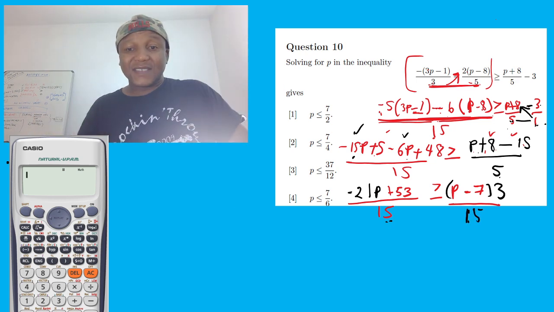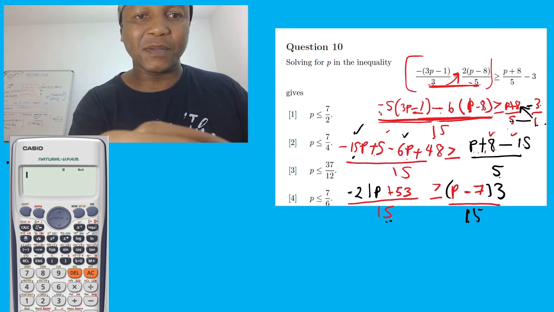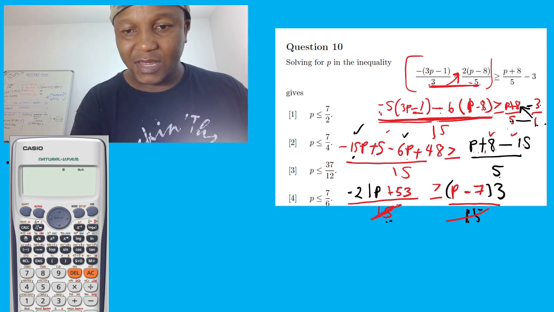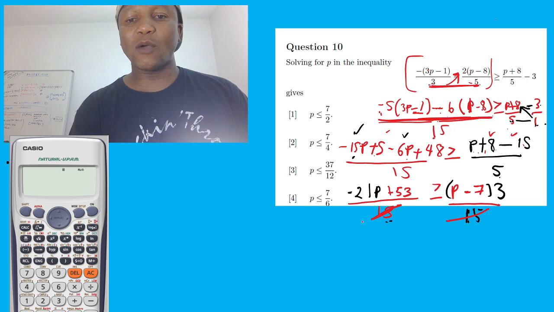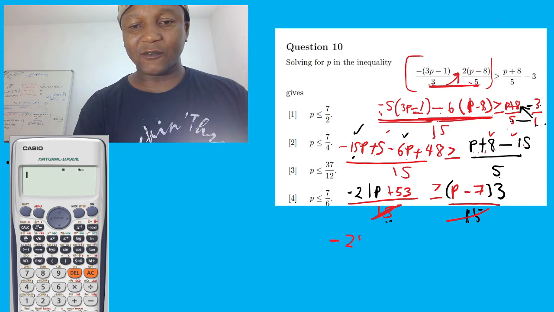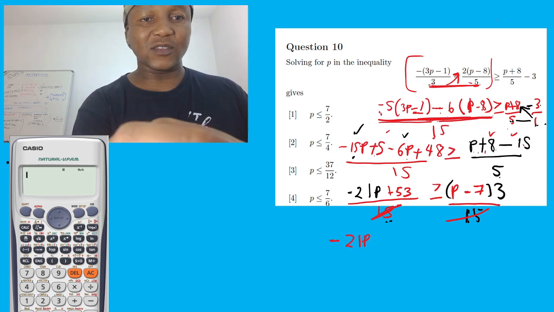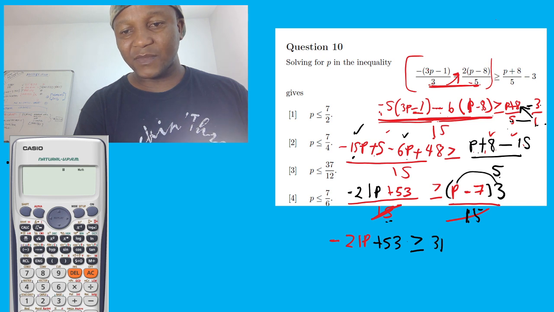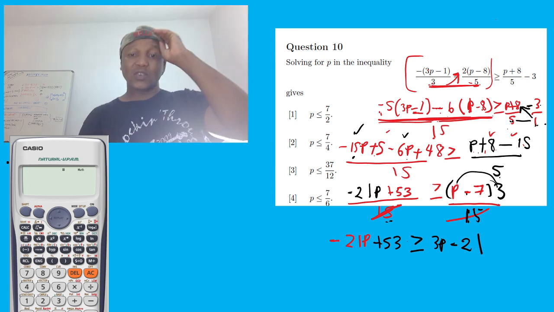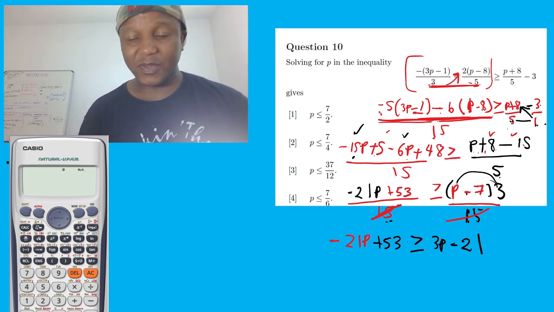Since they're the same, you can cancel them, that's mathematically acceptable. These two are going to cancel, I don't need them. Now I'm left with -21p plus 53 greater or equal. Now we can multiply 3 times p, 3p, 3 times 7, negative 21. So now let's group together and find the value of p.